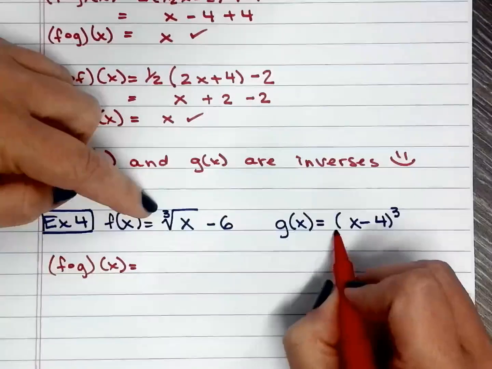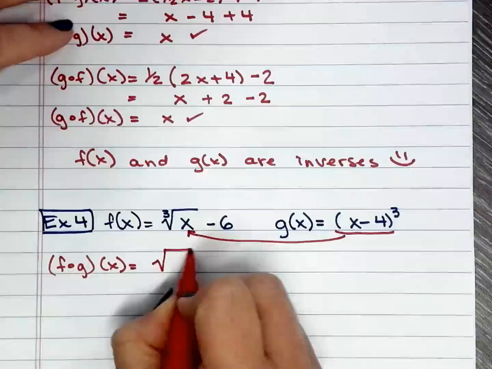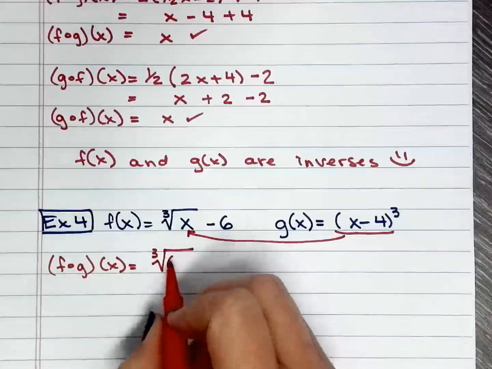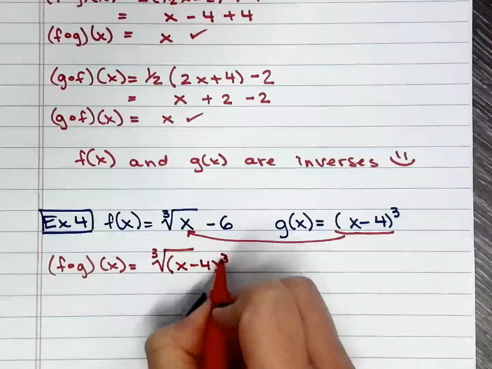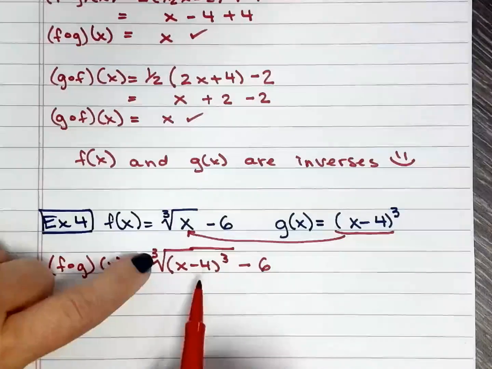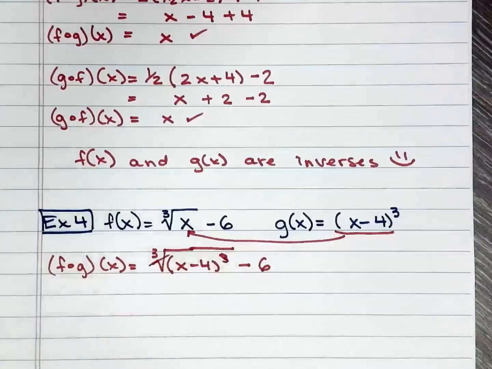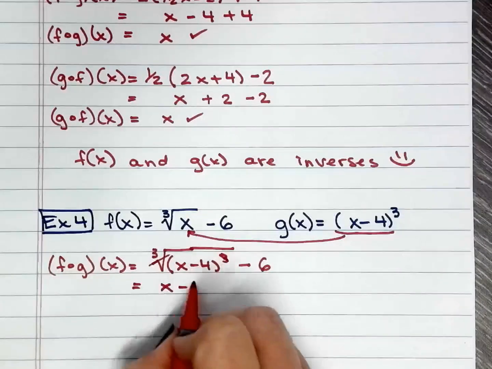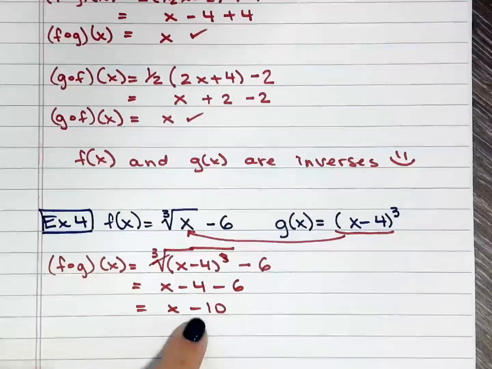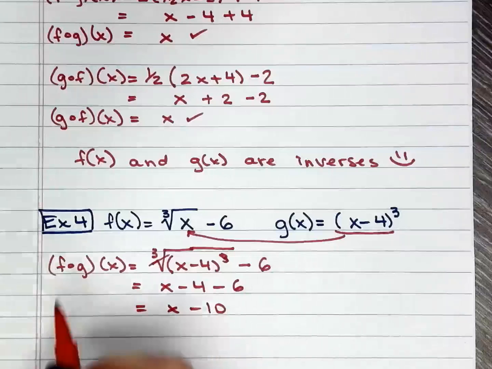I take the function and substitute that for x: the cube root of the g of x function, and then minus 6. Now the cube root and the cubic function simplify, so now I have x minus 4 minus 6. When I simplify this, I have x minus 10. I was expecting that to equal x, but it doesn't.